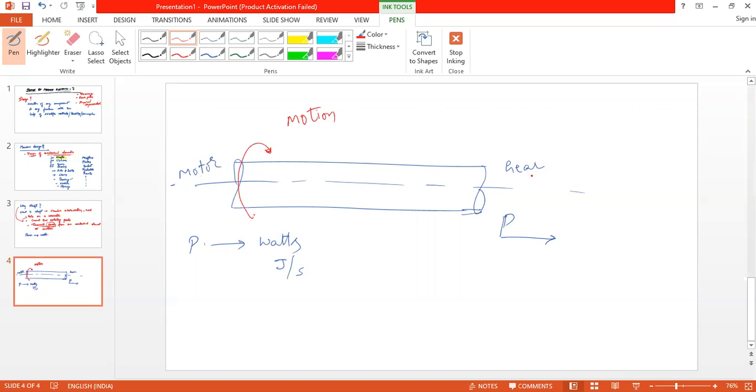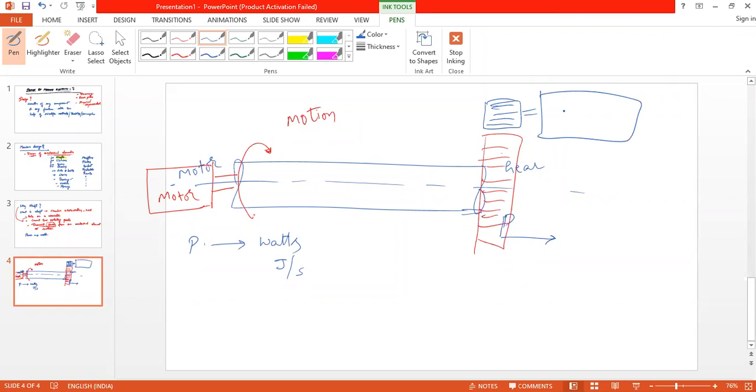Yes, sir. And see here, assume that there is a gear here, and here there is a motor, and this gear will be connected to some other gear, and that gear has to move some object, say we can call it weight or load. Let's call it load.